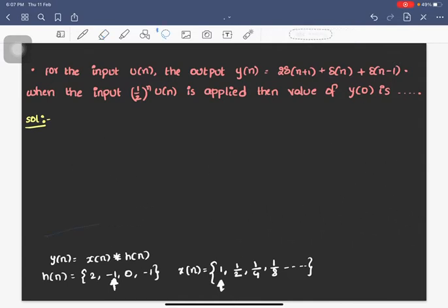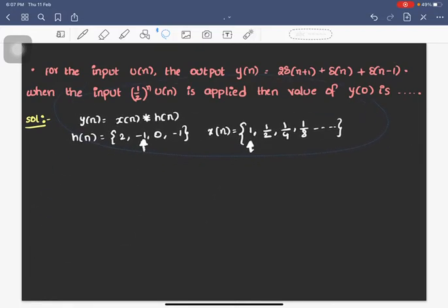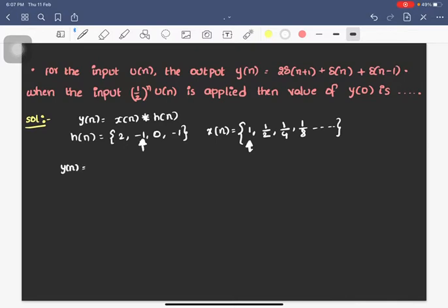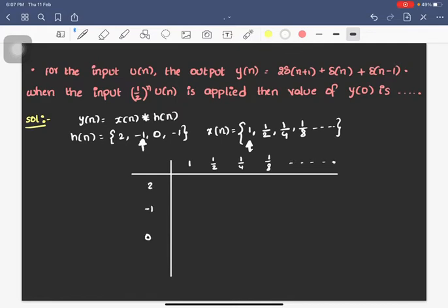And let me drag this to the top. Right. Now I want y of n. That is just a convolution. So I will use the convolution method. Here I am taking 1, 1 by 2, 1 by 4, 1 by 8 and so on. Here it is 2, minus 1, 0, minus 1. So if I write the convolutions, what will I be getting? 2, 1, 1 by 2 and 1 by 4 and so on.